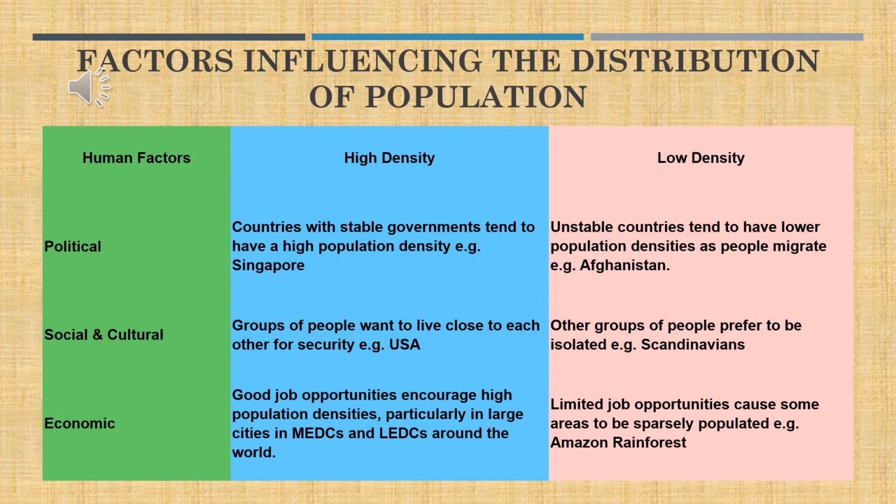For example, take Afghanistan. Even after so many years, the government is not stable. The people are not happy to live there. They keep migrating to the neighboring countries, and many people have come to India. The population there is becoming very small. And India is a country that accepts everyone: you come, you come. And the density keeps on increasing because of so many refugees.